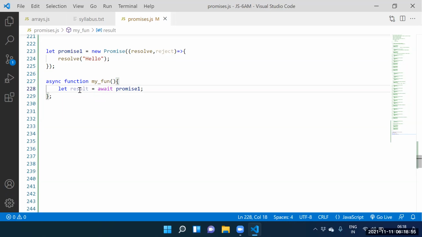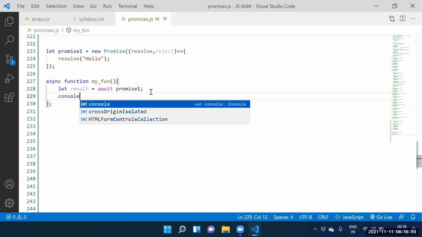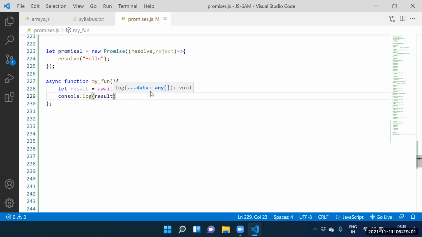Can I print this result? Why not? Happily, we need to print that result. Console.log of result. Whatever result we have, that result we need to print. Guys, can I call my function? Why not? We need to call the my function here.